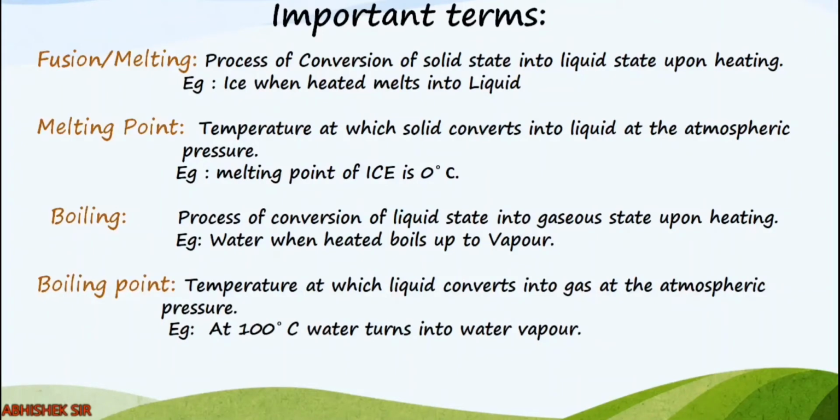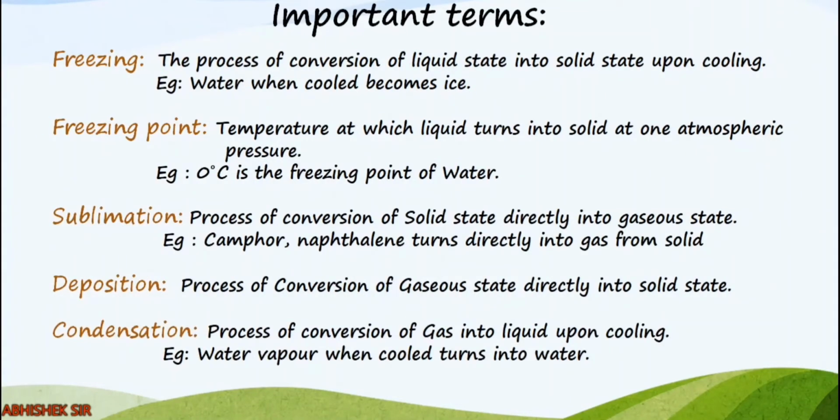What is boiling? Boiling is the process of conversion of liquid state into gaseous state upon heating, right? So water when heated boils up and then it changes into gaseous state, that is vapor. Clear? And the temperature at which this process is happening, that temperature is called boiling point. So water at atmospheric pressure turns into gas, that means water vapor at 100 degrees Celsius. So 100 degrees Celsius is nothing but boiling point. Clear?